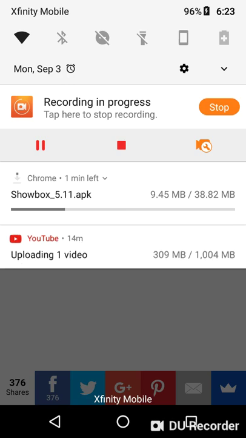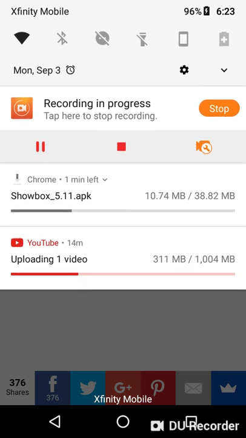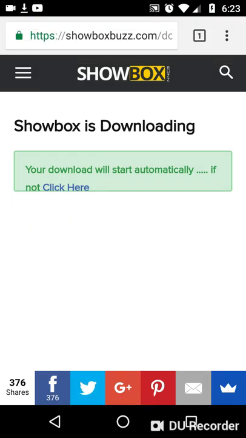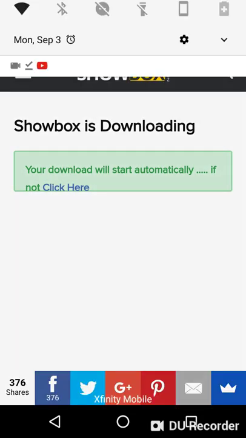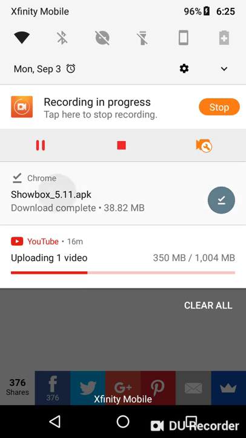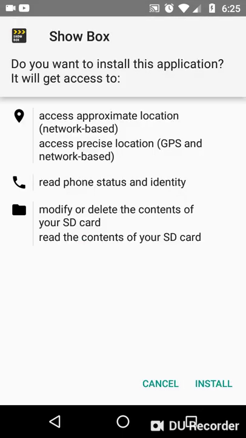And once that's done downloading, okay, it's done downloading. So we're gonna go up here and click it, and then starting, and then you see it says Showbox.